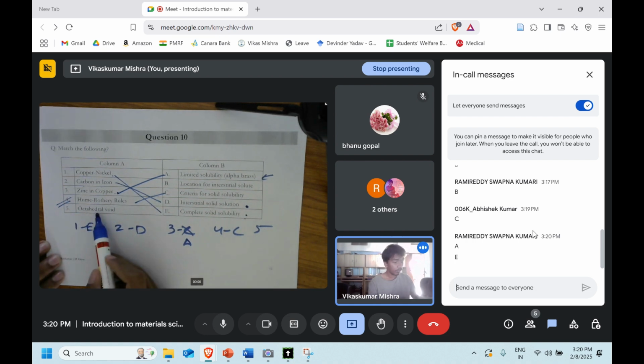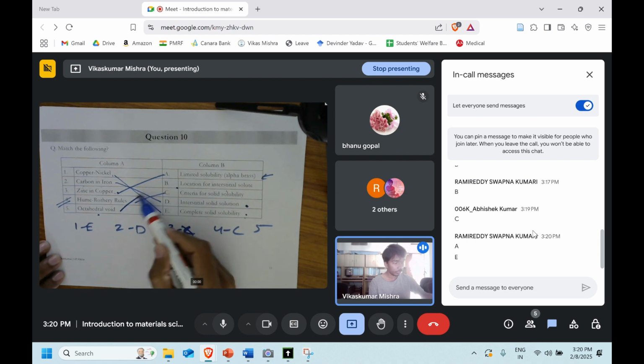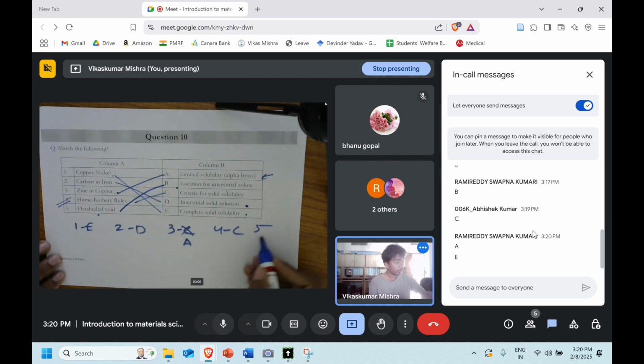Now we are only left with the fifth one, octahedral void. And we are only left with B also, so it's a location of the interstitial solute. So we can say that it will match with B. So our right answer is E, D, A, C, and B.